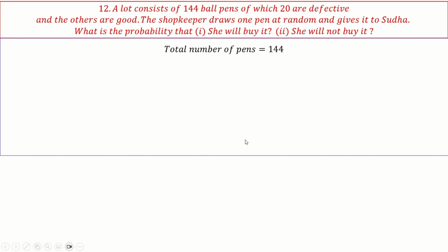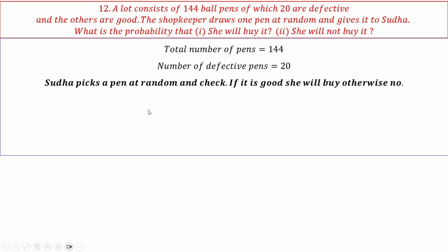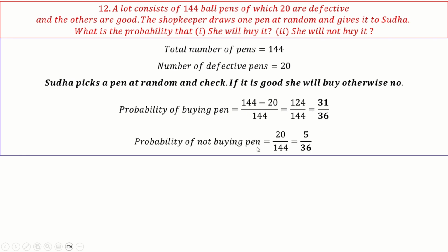Okay, so total number of pens is 144. Number of defective pens is 20. Sudha picks a pen at random and checks if it is good, she will buy. Otherwise, no. Right. So the probability of buying a good pen is 144 minus 20 by 144, which is 31 by 36. Okay, so the probability of not buying the pen is 20 by 144, or 1 minus 31 by 36, which is 5 by 36. Okay. Next.